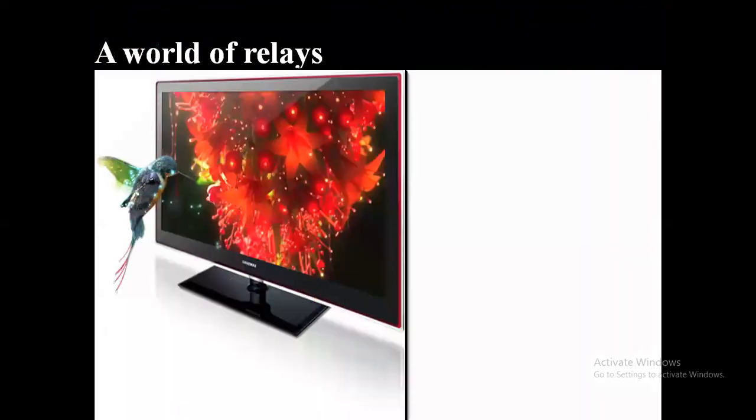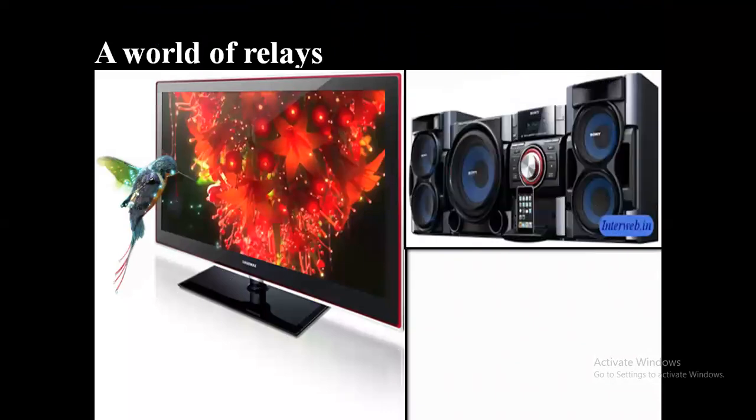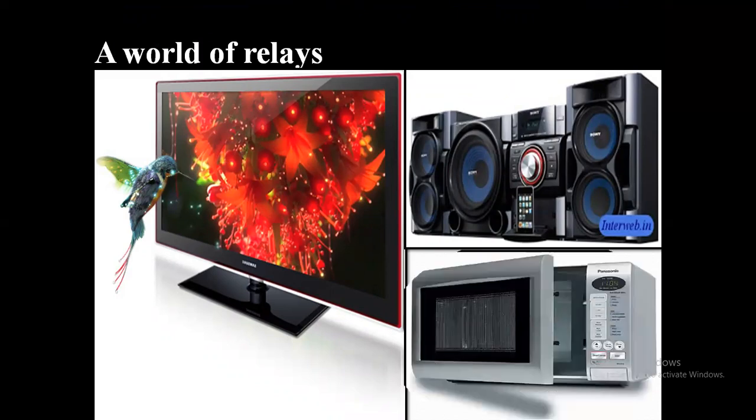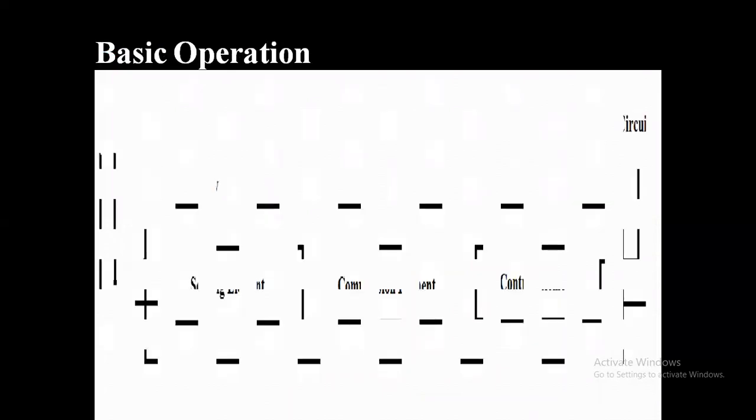So this is the world of relays. Because of the very fine, sensitive protection given by the relay system with the help of sensing elements, we have different equipment generating in our electrical systems. So very complex systems can be identified, and they will be given protection with the help of relays.